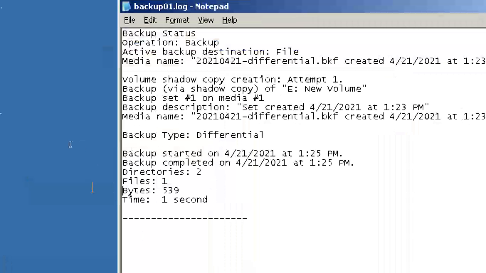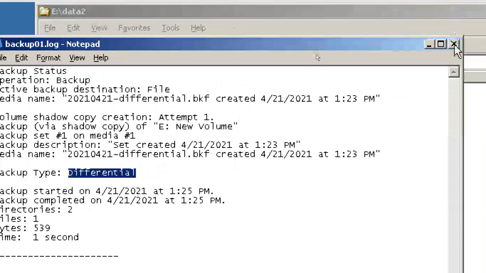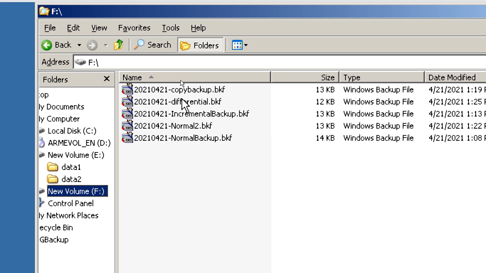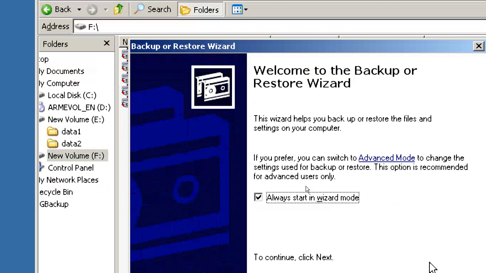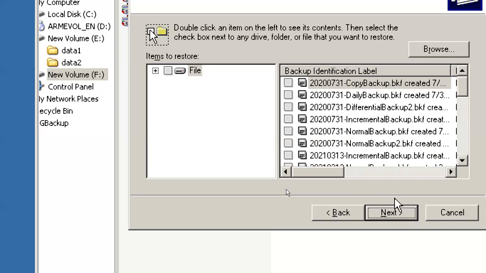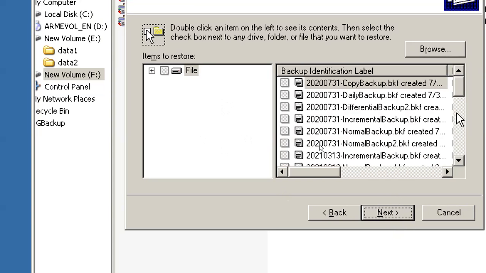First we have to finish this one. So only one file out of three files is backed up. It is using a differential. But it does not mark as a backup. It backs up this file only, but it does not mark it as a backup. If you want to verify, you can go to this differential backup. Next, restore.